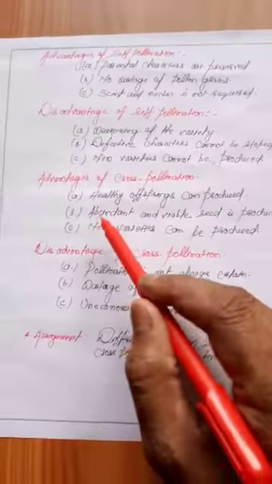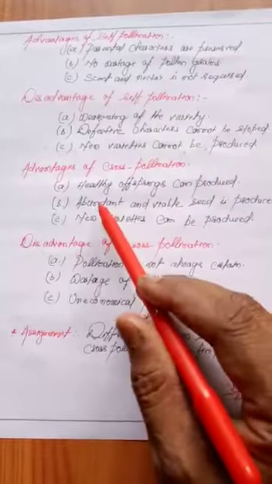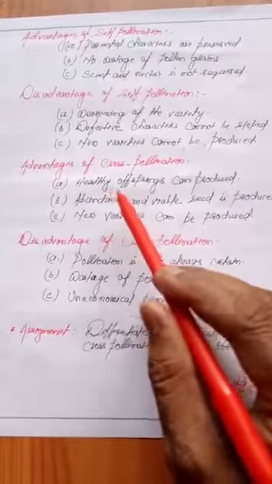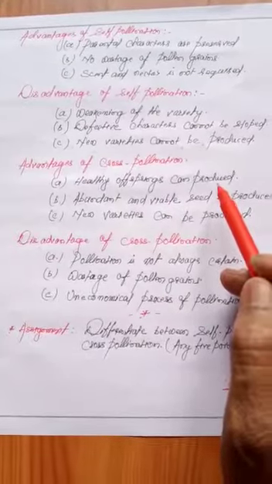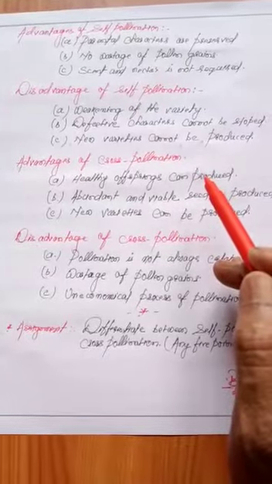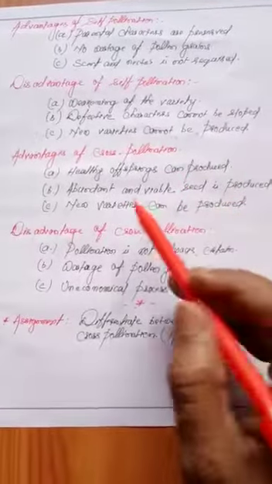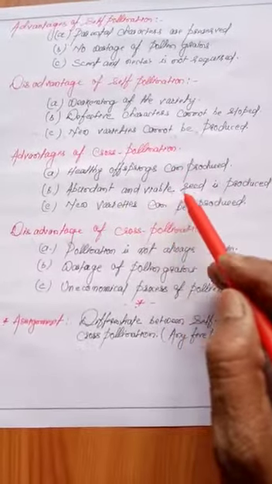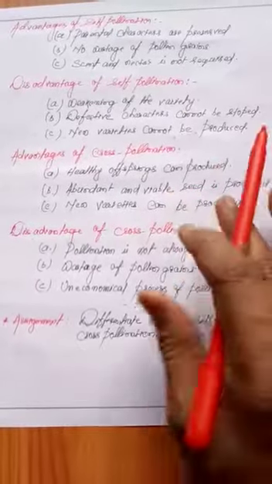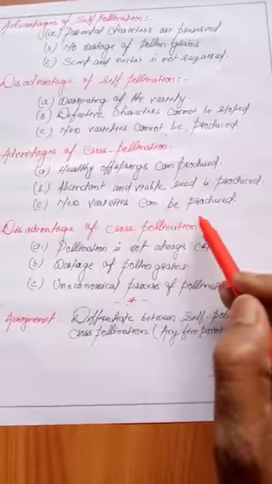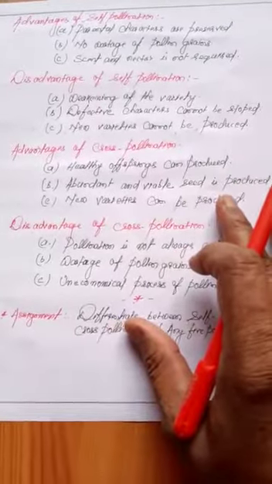Now let us see the advantages of cross pollination. First advantage of cross pollination, healthy offspring can be produced. By this process, in each and every generation, healthy offspring can be produced. Abundant and viable seed is produced, which is sustained in the next generation. New varieties can also be produced. So these are the advantages of cross pollination.